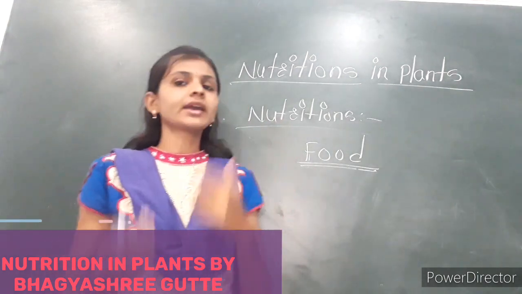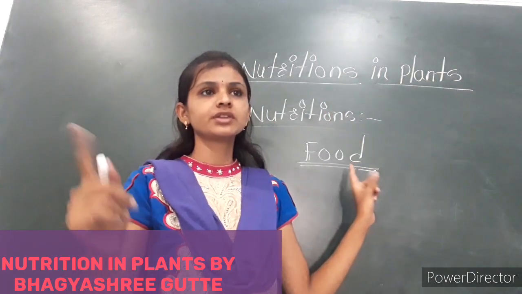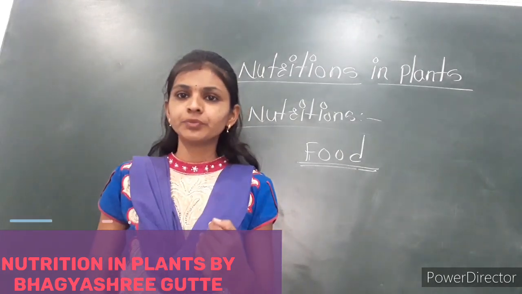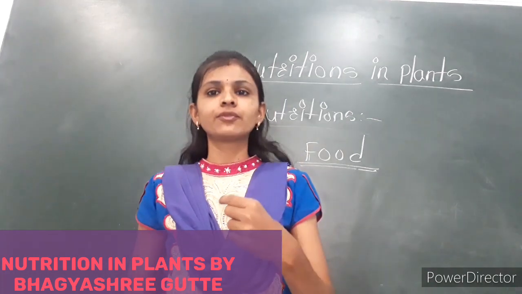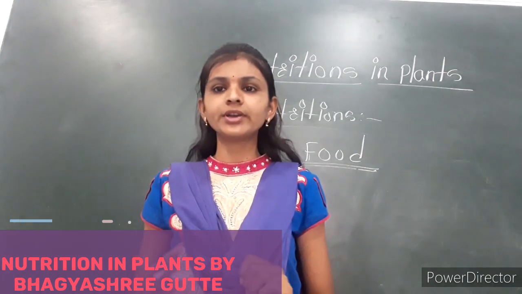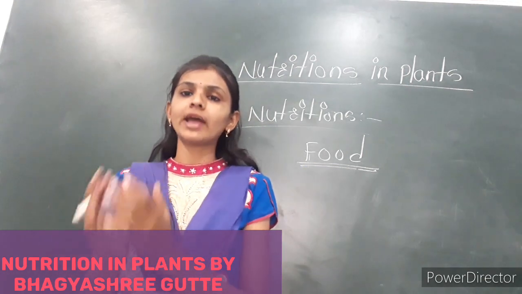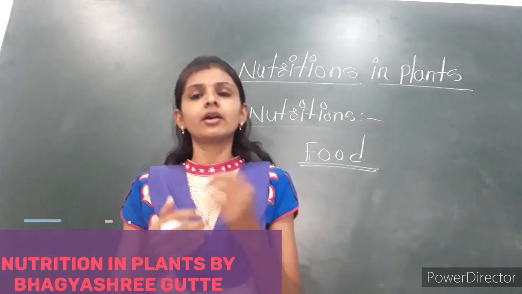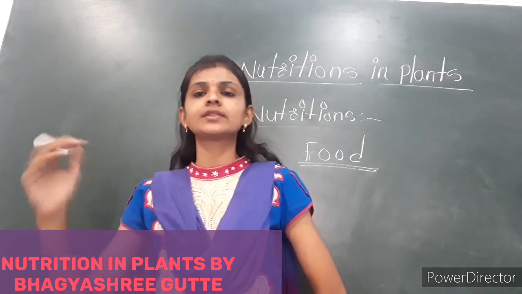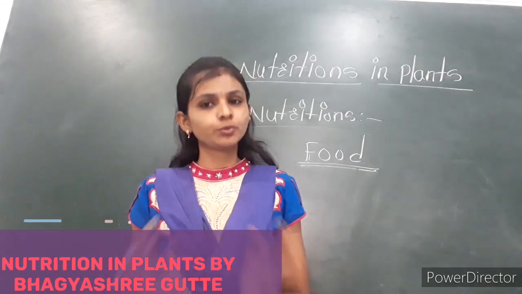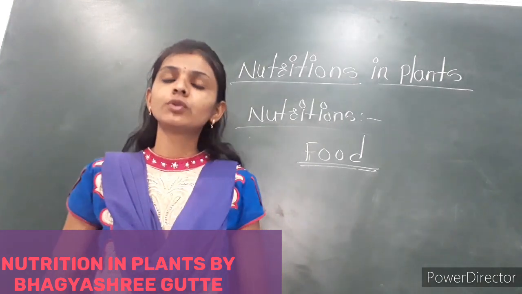The food which we are getting from the plants and the human being utilizing that food is known as nutrition. Means the plants are providing us food, they are not directly giving us nutrition. That food we are eating, and after eating that food we are getting nutrition. Point is clear? Plants are providing food to us, and the human being or animals are utilizing that food in the form of energy, and that energy is known as nutrition. So the definition is very easy. The food obtained from plants and utilized by the animals is known as nutrition.